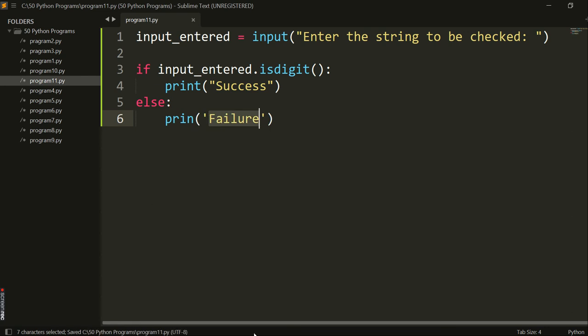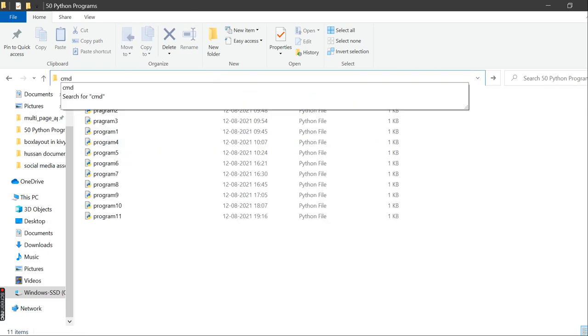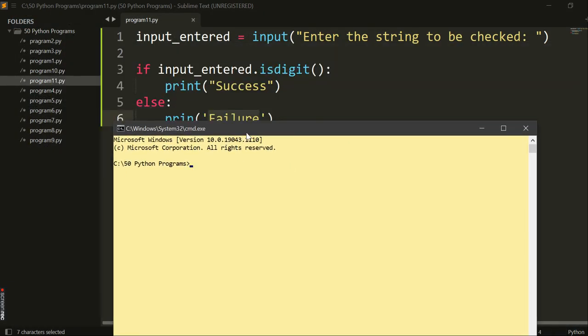Now we need to go to the command prompt so that we can take the input from the user. We will be using CMD. As we all know, we can run the Python file by writing python, space, then the file name, which in my case is program11.py. Now the input has to be entered by the user. Let's suppose I write 12. 12 is a number, so it has printed success.